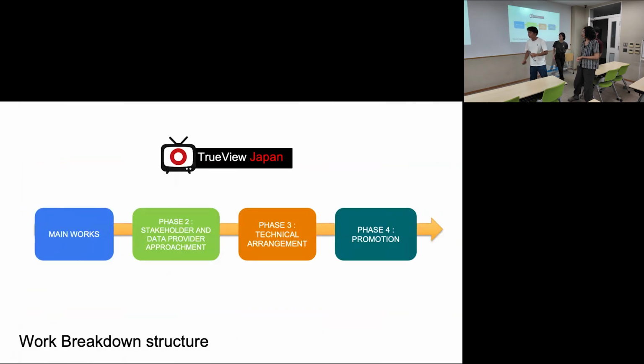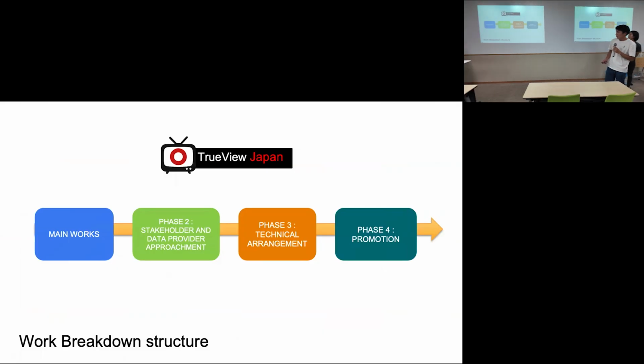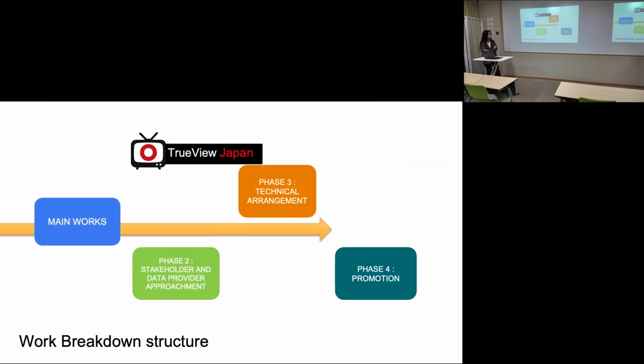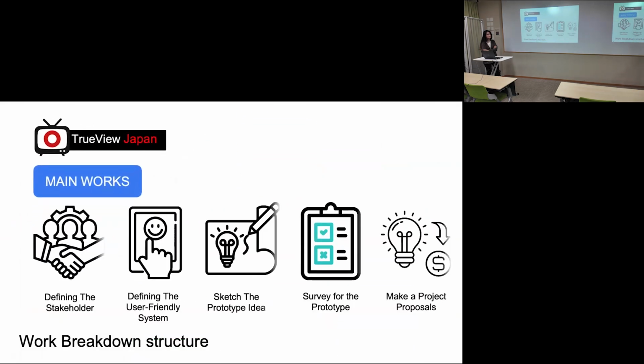Okay, so here is our work breakdown structure. We divided it into 4 main works: phase 2, stakeholder and data provider approachment; phase 3 is technical arrangement; and phase 4 is the promotion. Next. The main work is what you see on the screen, and it will be aligned to each other. So define the stakeholder, define the user-friendly system, and then sketch the protocol idea. This is the important thing, and then survey the prototype idea, the prototype, and then also make the project proposal.